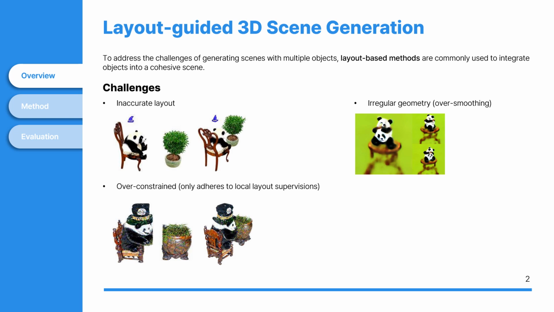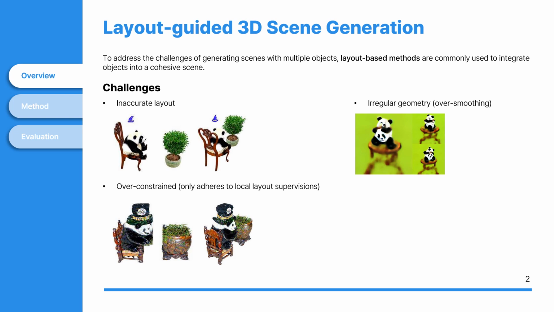However, this method has two major problems. First, the generated layout may be inaccurate. Recently, large language models are often used to generate layouts, but there is no guarantee that the layouts generated by an LLM will be precise. If the layout is inaccurate, as shown in the figure, you may end up with strange results such as a floating head. Even if the layout is accurate, simply placing objects into the layout does not guarantee a natural scene.